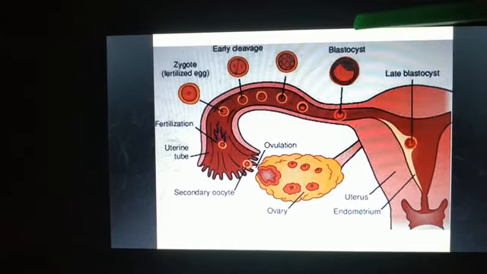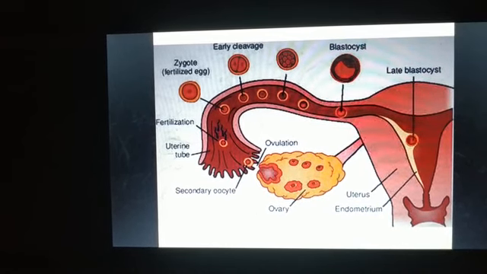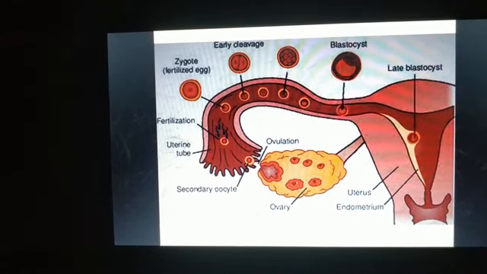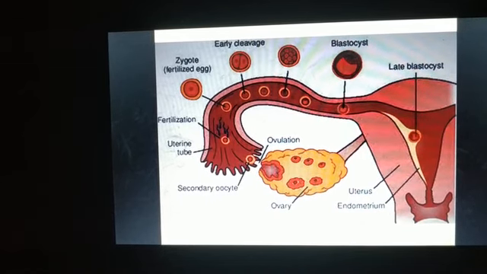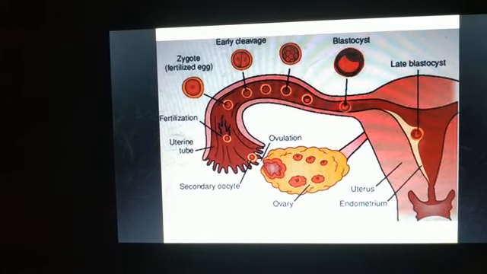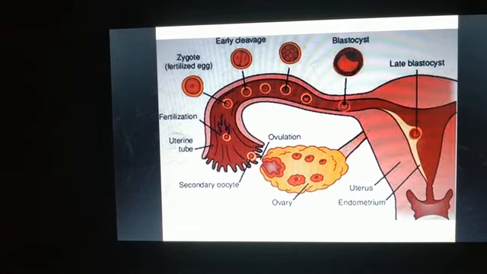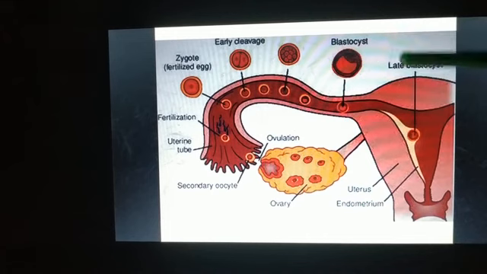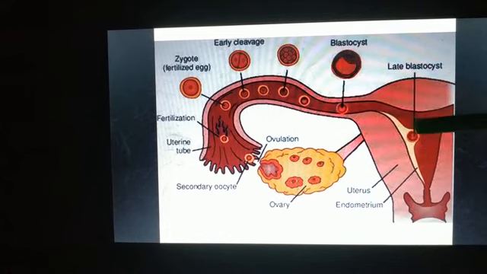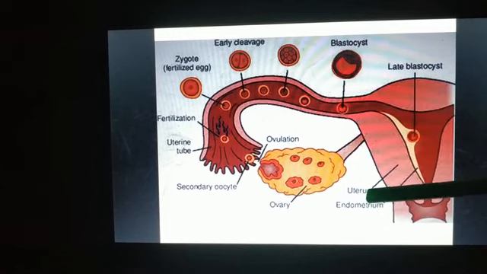Once we got a structure of a ball of cells, that is, many cells present inside, it starts forming groups, and these groups will then undergo specific modification and start developing into various tissues and organs, and such a developing structure we have termed as embryo. And this embryo is then embedded, or implanted, or you can say it is fixed to the wall of the uterus.